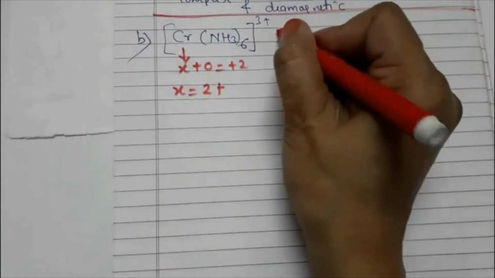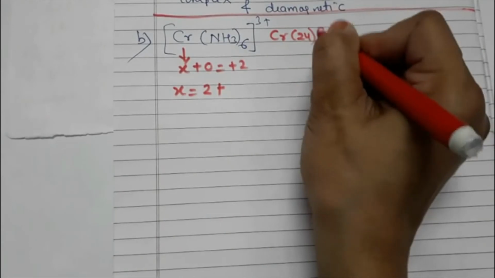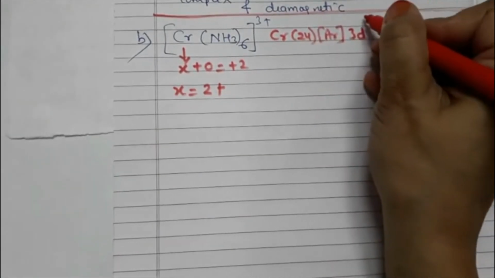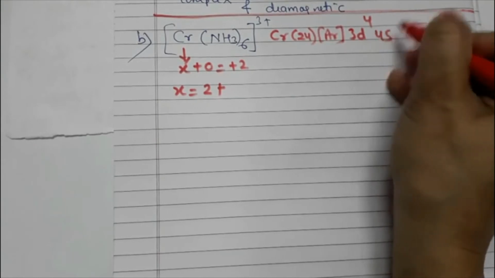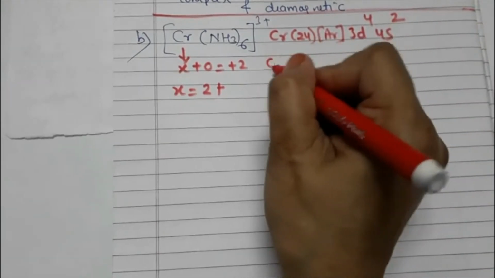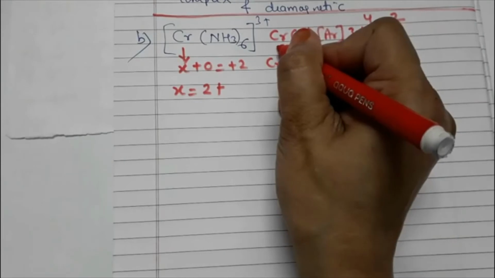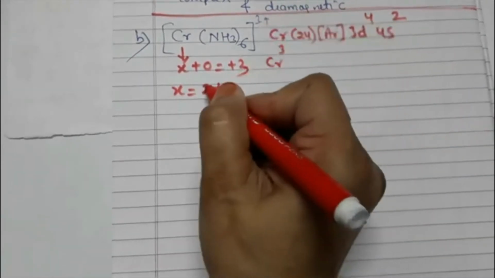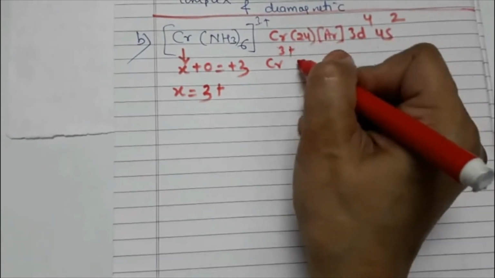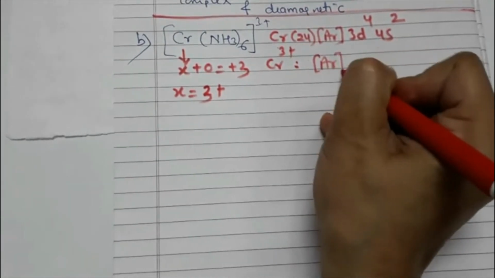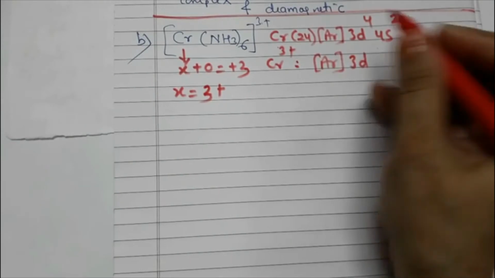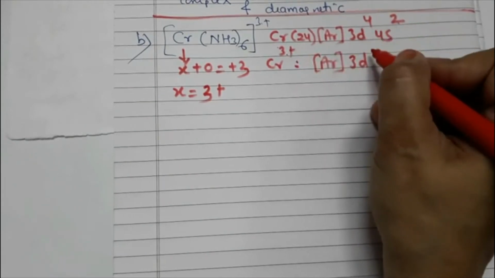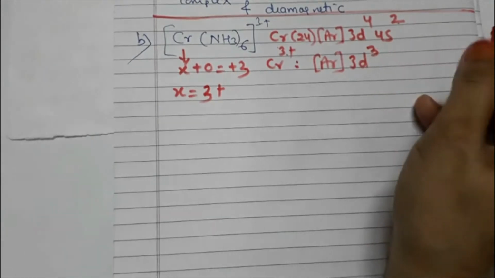Now, the electronic configuration of chromium (24) is Ar 3d4 4s2. But if it is Cr3+, what will the electronic configuration be now? It is Ar 3d3. Two electrons from the 4s will be lost, and one from the 3d will be lost. It will be 3d3.